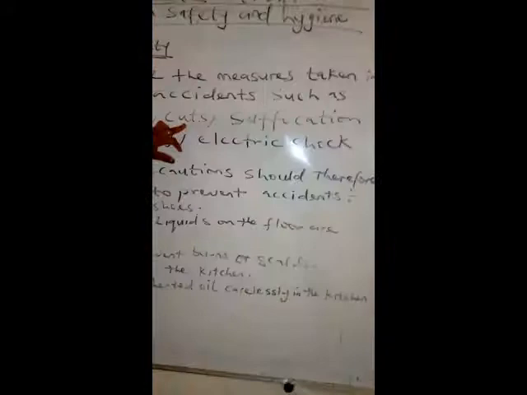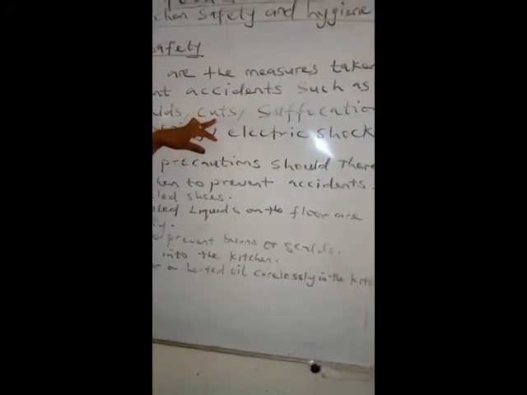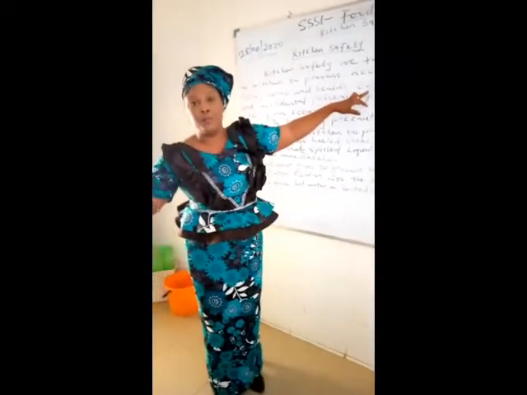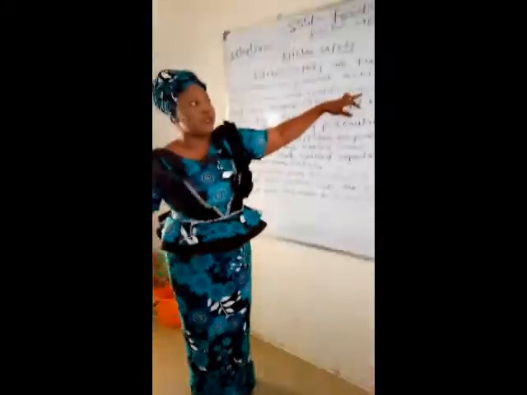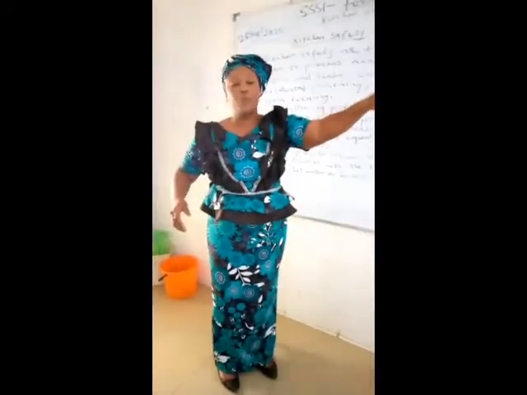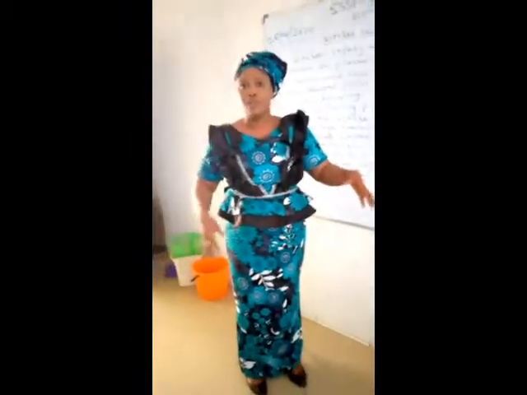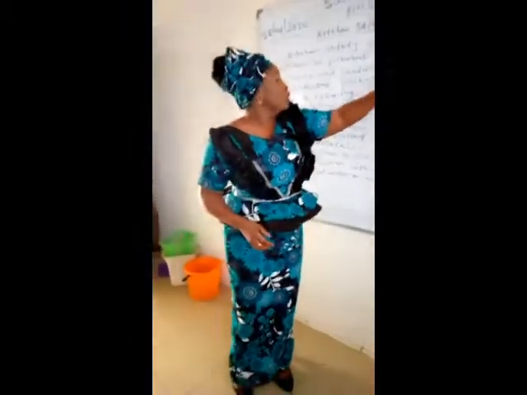Then we have what is called a cut. A cut is when sharp objects cut your hand, like a knife, broken bottles, broken plates, and all sorts. We have suffocation. That one deals with ventilation. When you did not open your window or your door, and you are there in that kitchen cooking, you can suffocate. That is called suffocation.